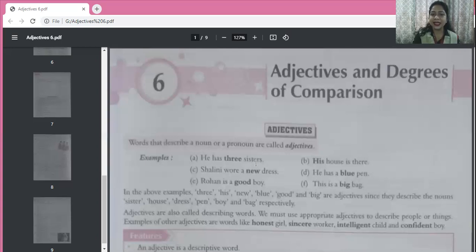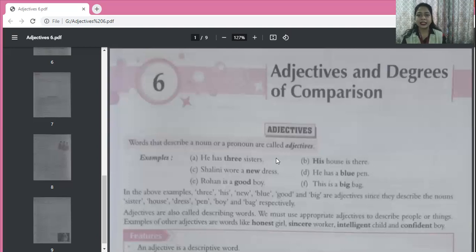He has 3 sisters. Now, sisters is the noun, the name of a relation, and how many sisters? 3 sisters. So 3 tells us something about the sisters, and so 3 is an adjective here.